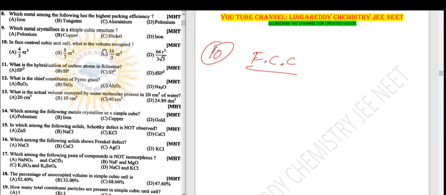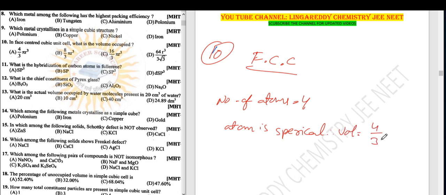In a face-centered cubic unit cell, what is the volume occupied? In the face-centered cubic, the number of atoms is equal to 4. Each atom is spherical, therefore volume equals 4 by 3 pi r cube.